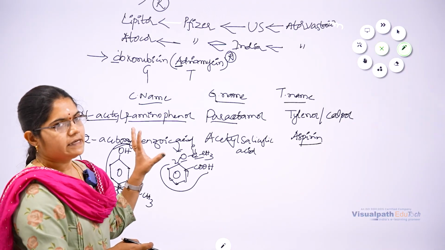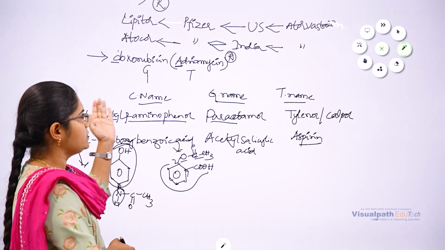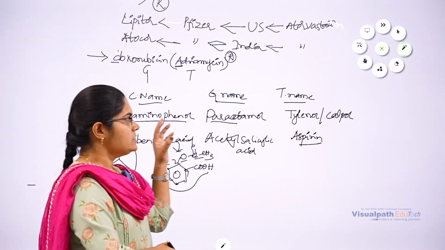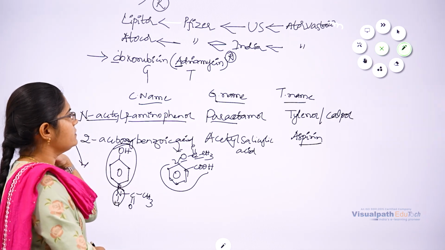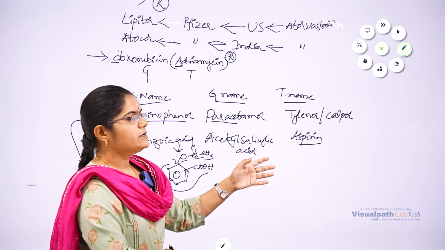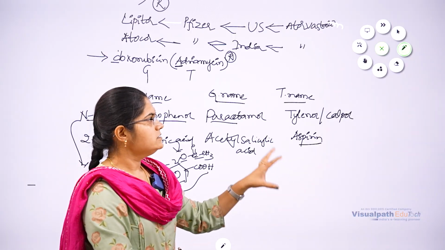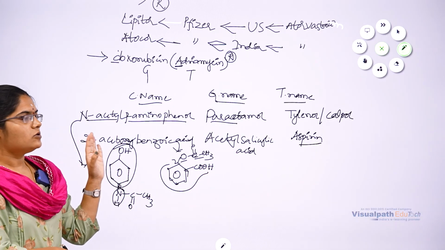So these two examples are drugs that can be called by three names: chemical name, generic name and trade name. The chemical name is given based on the structure, and the generic name is given based on the category of the drug. The trade name is given by the pharmaceutical company or a person. So this is all about the nomenclature of drugs.